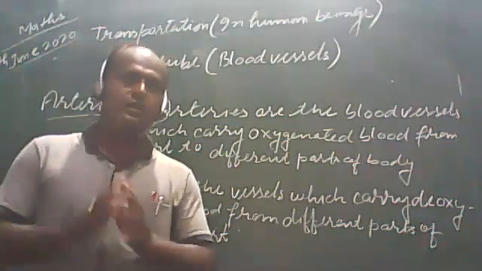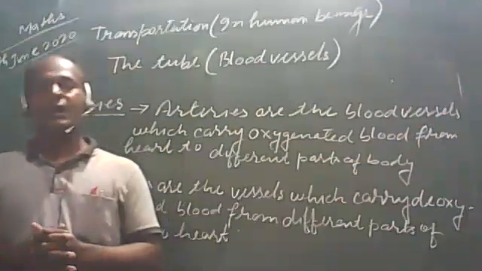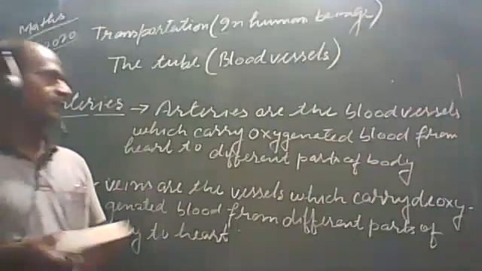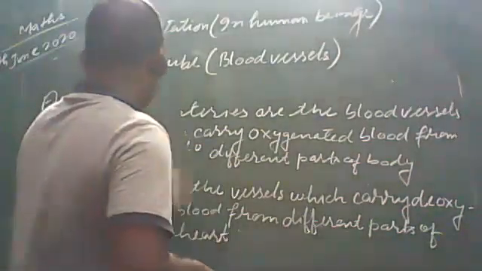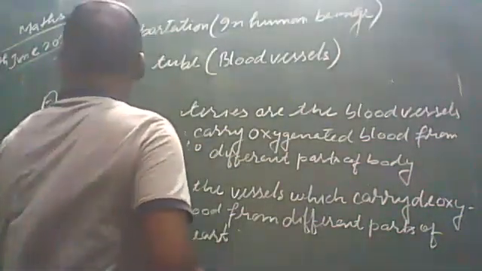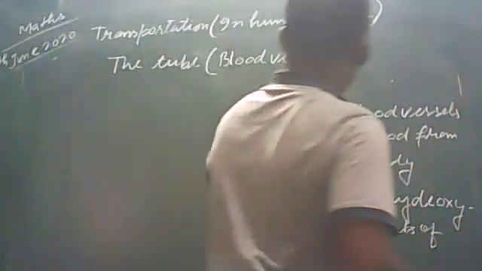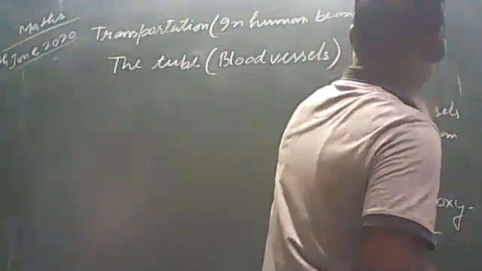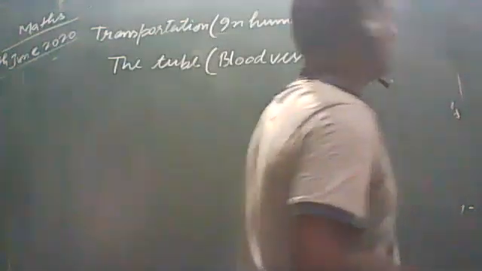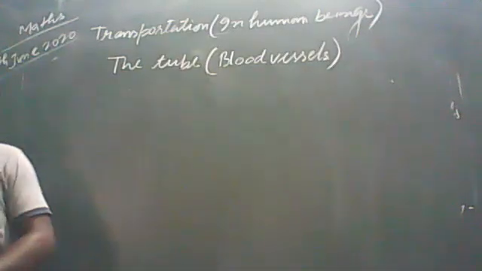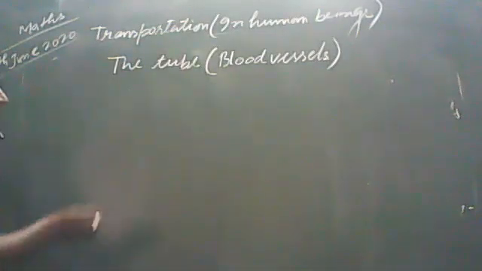Okay, students. Now, another important part of the blood that we have to study is platelets. Sometimes in exams this question comes many times: what is the difference between arteries and veins. Then you can write the difference between arteries and veins very easily. I have mentioned it here also. Now we have to study about the platelets.